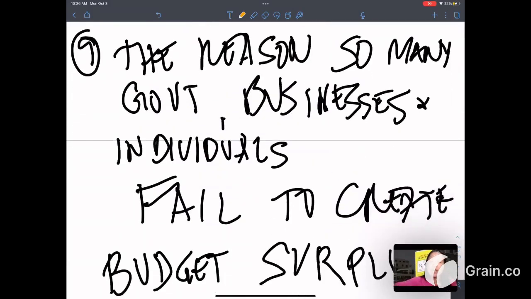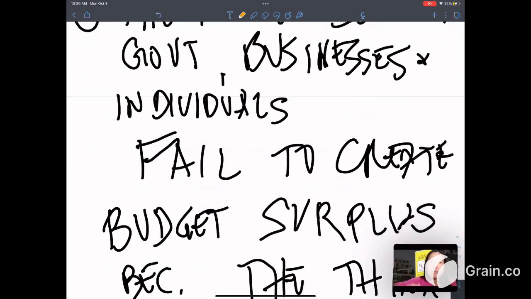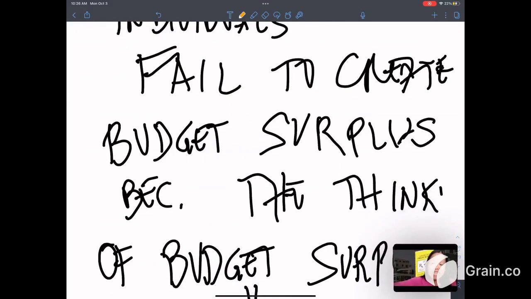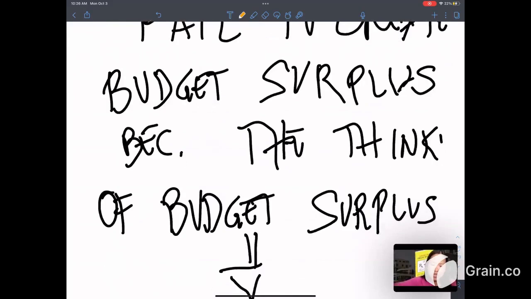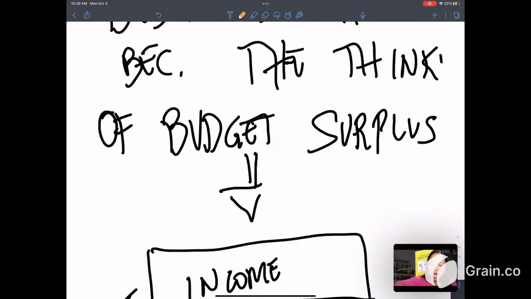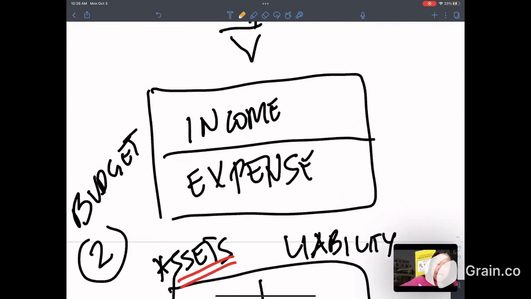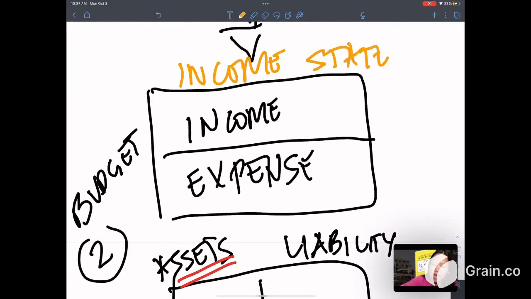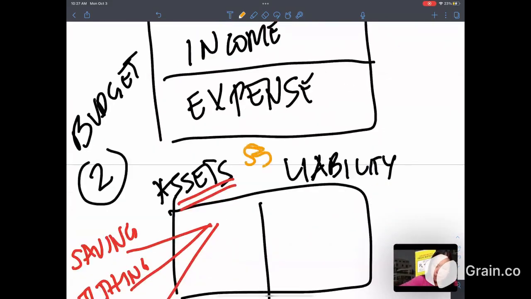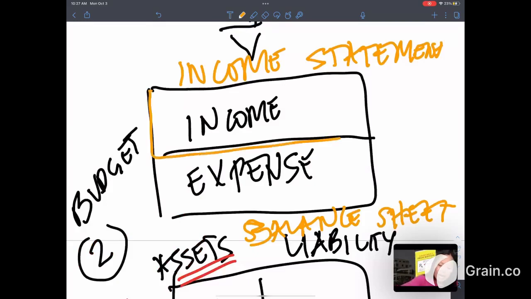Lesson number 9. The reason so many governments, businesses, and individuals fail to create the budget surplus is because they think of a budget surplus like this. It's very different. Now we have the income statement and we have the balance sheet. Now, the income statement has the income and the expense.